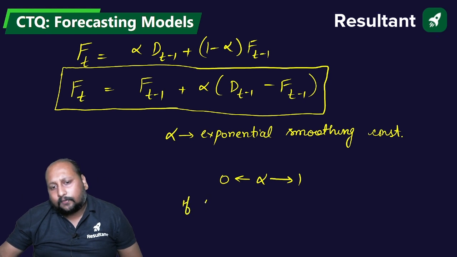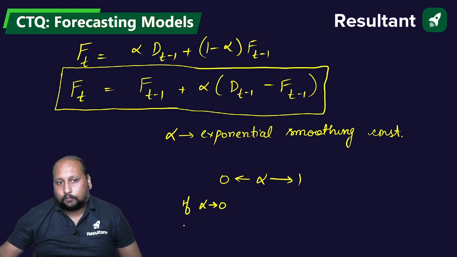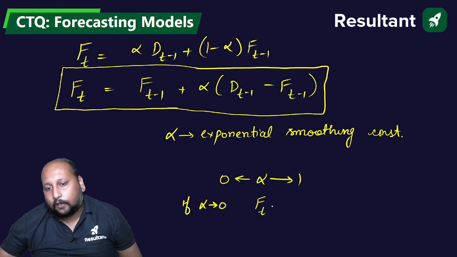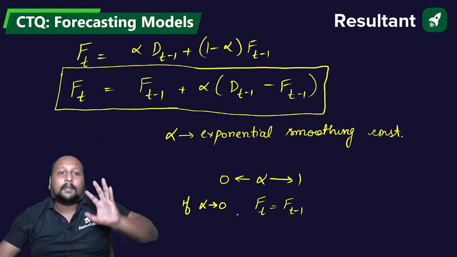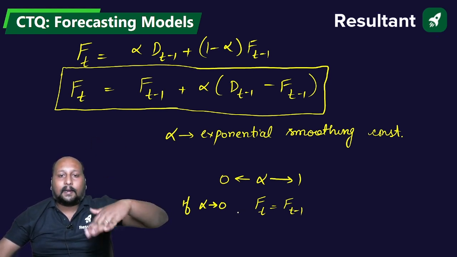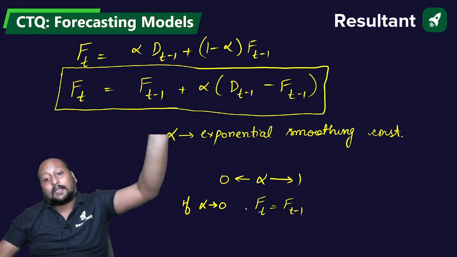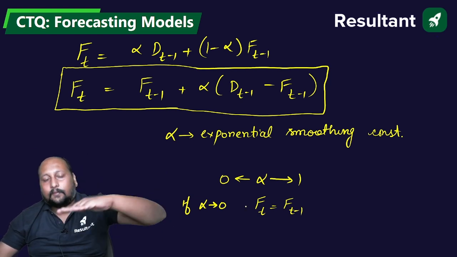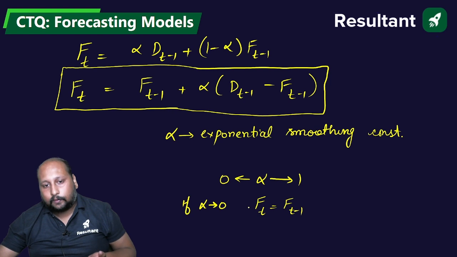If alpha is equal to 0, whatever the previous forecast value is, the same will be the next forecast value. That means we have a quite stable forecast: even though the actual demand is fluctuating, the forecasted value will be very smooth, exactly the same as the previous one.